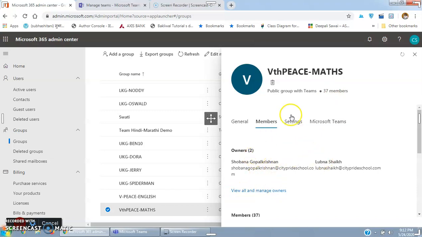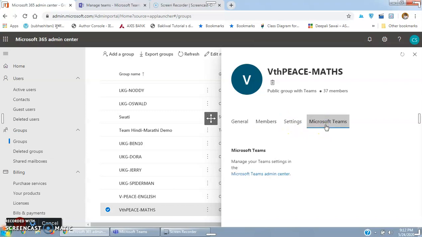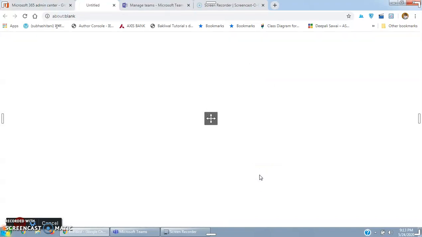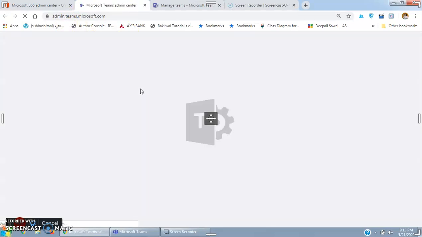These two are the owners. Setting, you need not go. If you want to change the name, you can go to setting and change the name. Just now I will not show that. Now you will see Microsoft Teams. Go to this Microsoft Teams admin center. It will automatically take you to the admin center of that team. Directly also you can go to admin.teams.microsoft.com in the address bar.